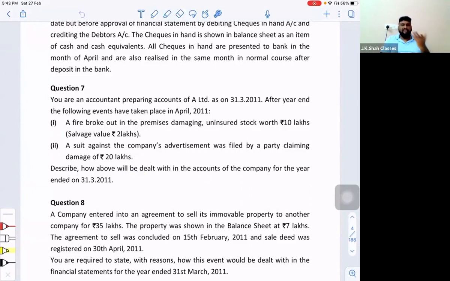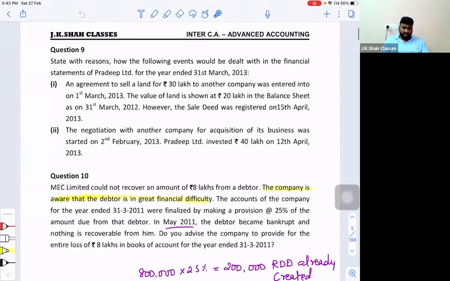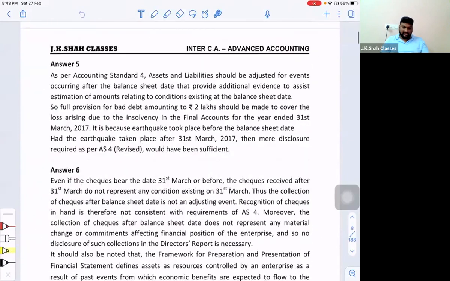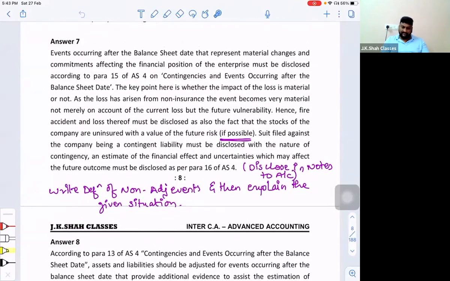Describe how will you deal. So I've already told you the answers for this. Now, a small change I had made in the solution in the morning batch, so I will tell you to do the same. Now, when we read the answer of the first part, from here to here it is the second part, that is with respect to the suit filed. So that answer is absolutely fine. But the first part answer that they have given is a bit complex. Let us read it first, and then I will tell you what changes to make in it.